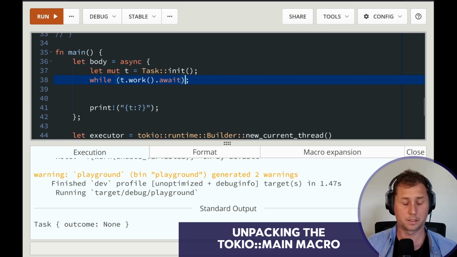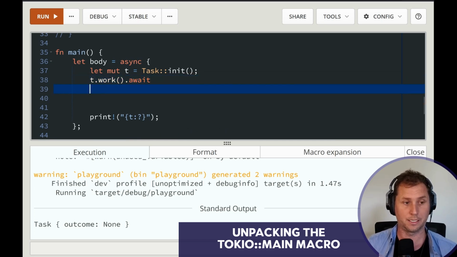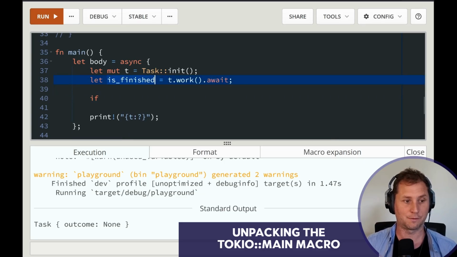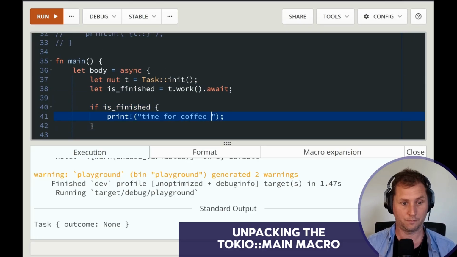In fact, it's not while, it's, gosh, let's get this wrong. Let's get this run is finished, and then we'll clean up the code. If is finished, time for coffee. We're done. So it's coffee break time.